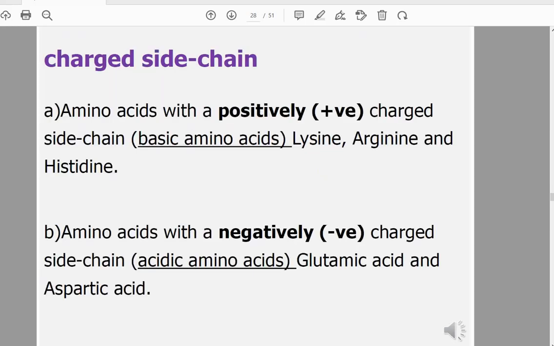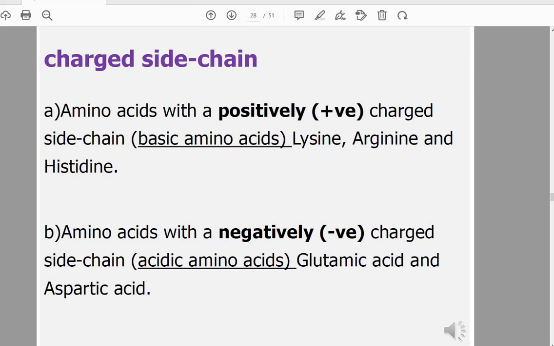And there is the charged side chain, which we have mentioned. They are positively charged or negatively charged. Positively charged amino acids are the basic amino acids, containing an extra amino group having a positive charge, including lysine, arginine, and histidine.